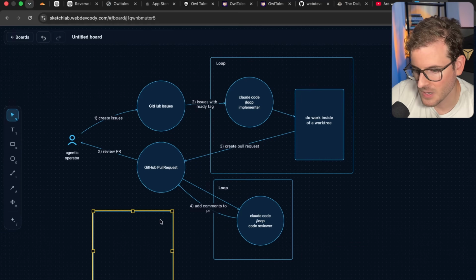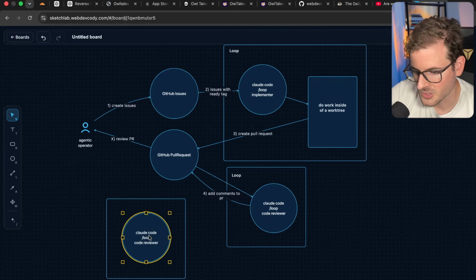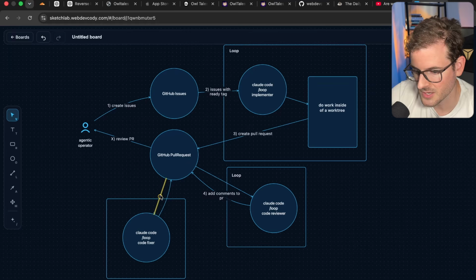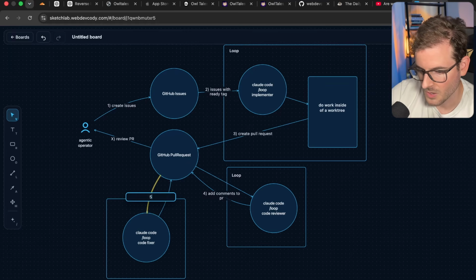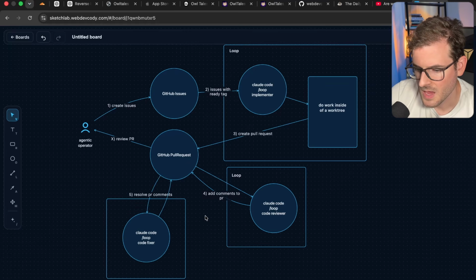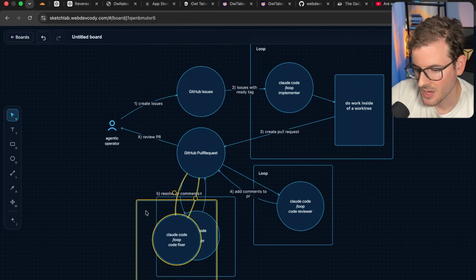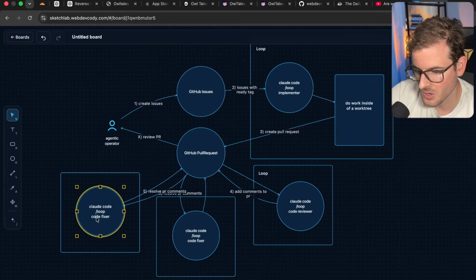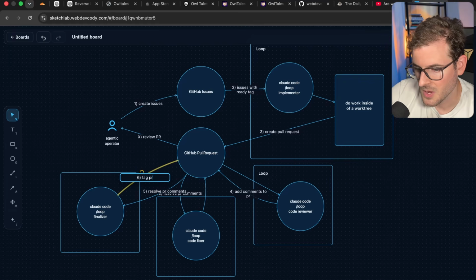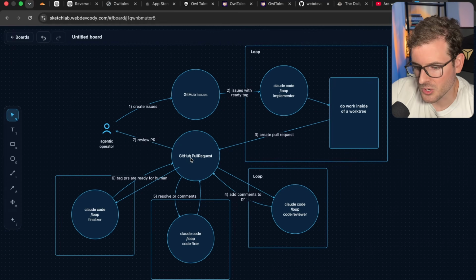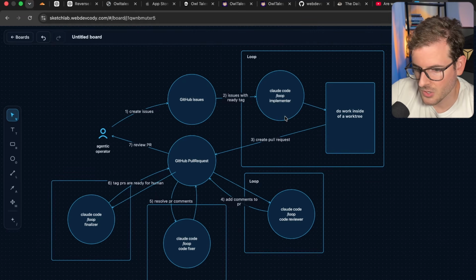Okay. Now let's build out one more. We're going to have another one that is going to be called the code fixer or something. And it's going to basically look for pull requests that have comments and try to resolve them. So I'm just going to resolve PR comments. And then finally, we could have one last one that's just basically going to tag pull requests as done when all the comments have been addressed. So this will be called the finalizer. And its job is to basically just tag PRs as ready for human. Okay, that's where we come back and we have to review it. So this would be like step 7 in a sense. Okay, so overall, this is one example of loop engineering. You could have 4 of these loops running and Claude Code basically just takes care of it.